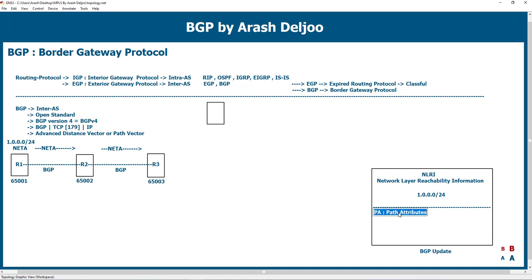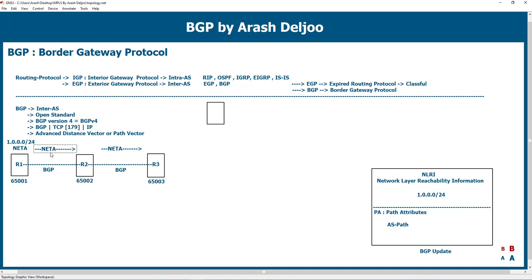One of the path attributes we use in BGP is the AS path attribute. The AS path PA shows us the path of ASs that the packet travels among. What does it mean? Let's check it.